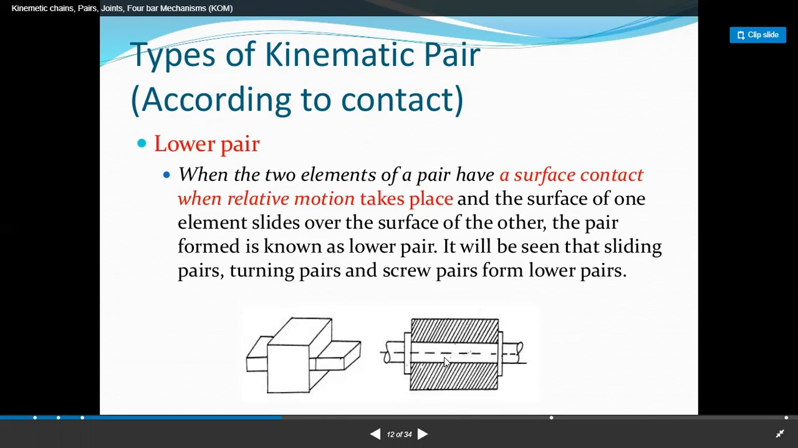And in the cylindrical pair, like a shaft connected by sleeves, it is also surface contact. Surface means the periphery of the shaft is in contact with the sleeves. So there is surface contact between the two links, and the pair is called a lower pair.